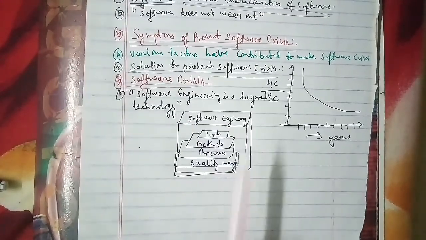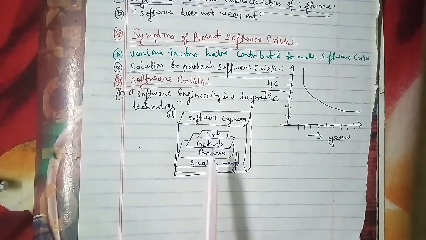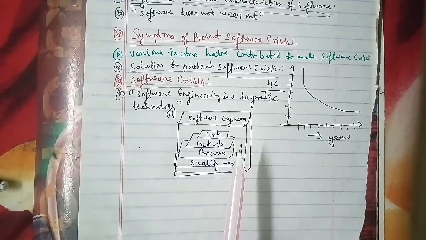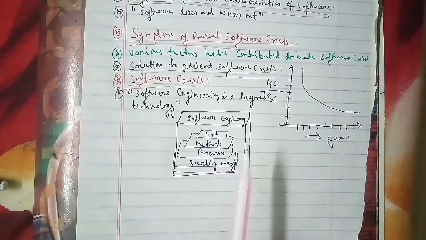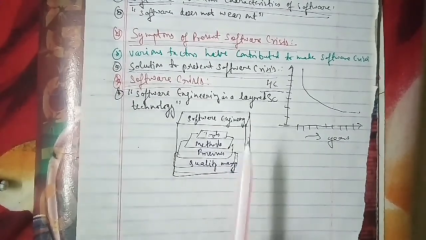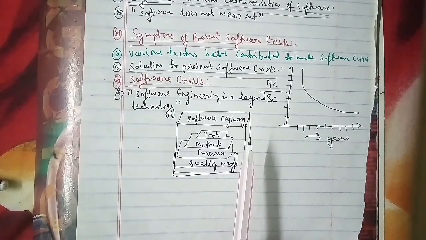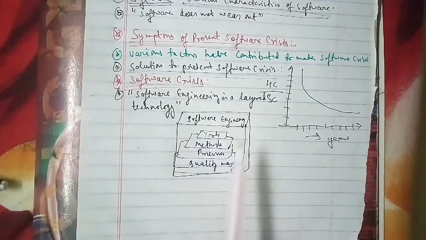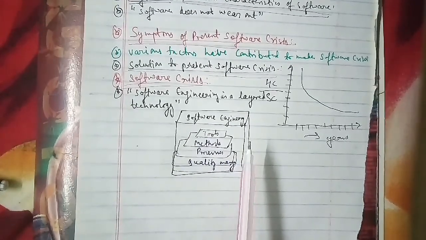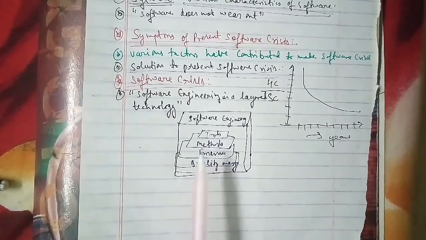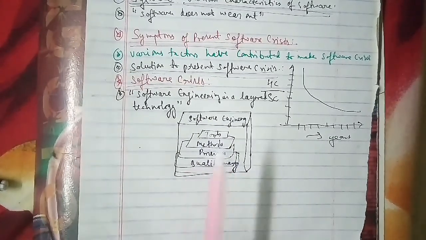In the method layer, the actual implementation is carried out with the help of requirement analysis, designing, coding using desired programming constructs, and testing as well. Other than that, we have software tools that are used to bring automation into the software development process. Now we will go ahead further to discuss the software process model.